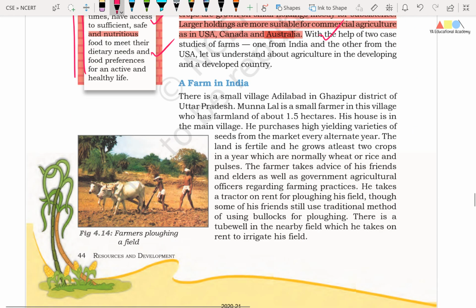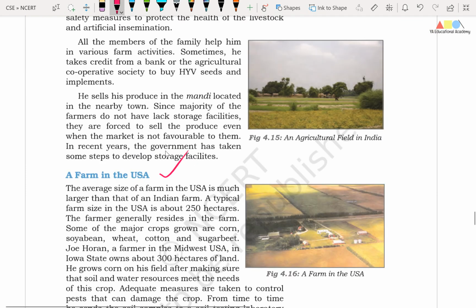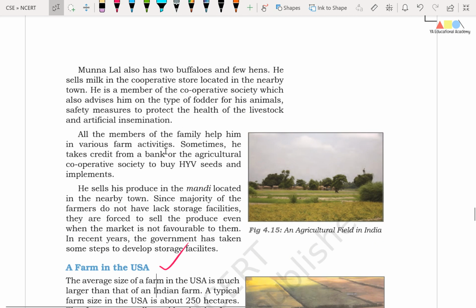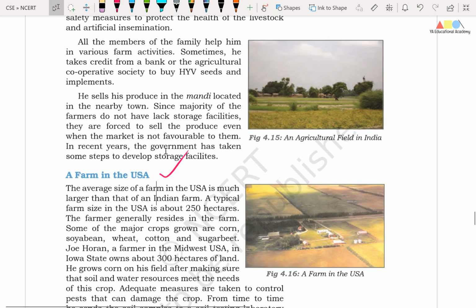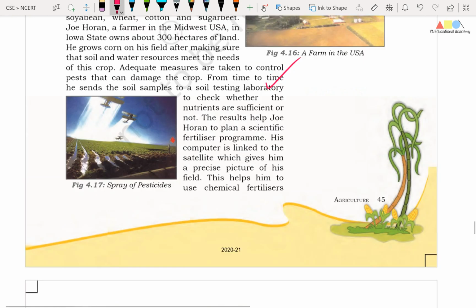Right friends, there are two examples given: an example from India, a farm from India, and as well as a farm in the USA. You can go through them and you can understand the major differences between the subsistence agriculture that is practiced in India and the commercial agriculture that is practiced in the United States of America.